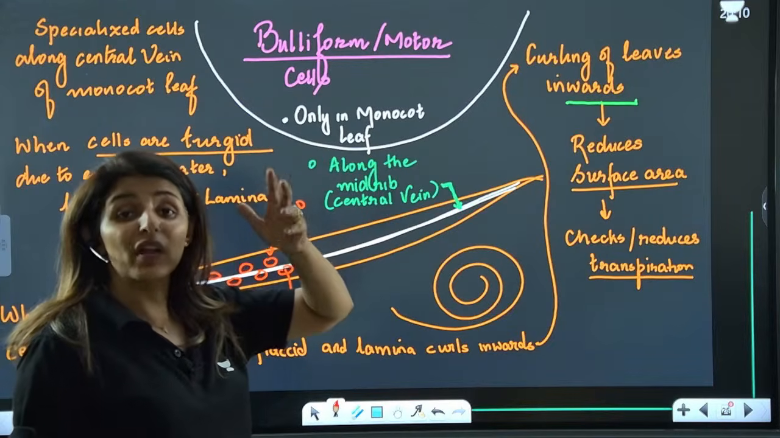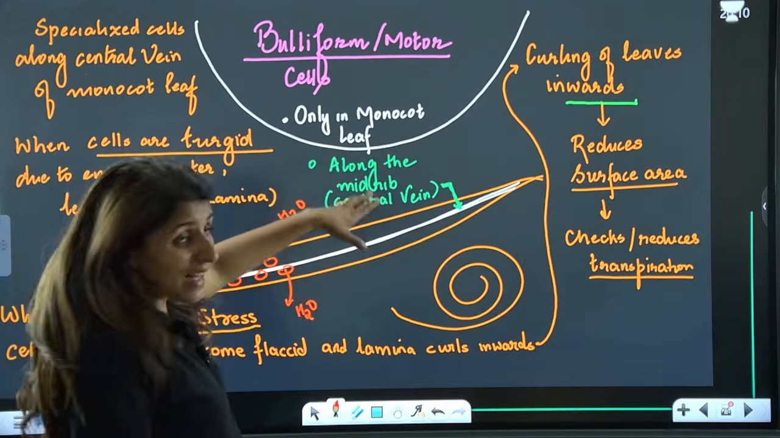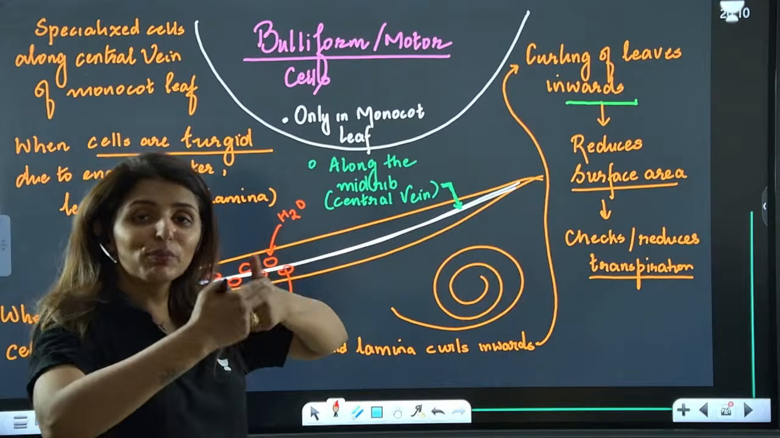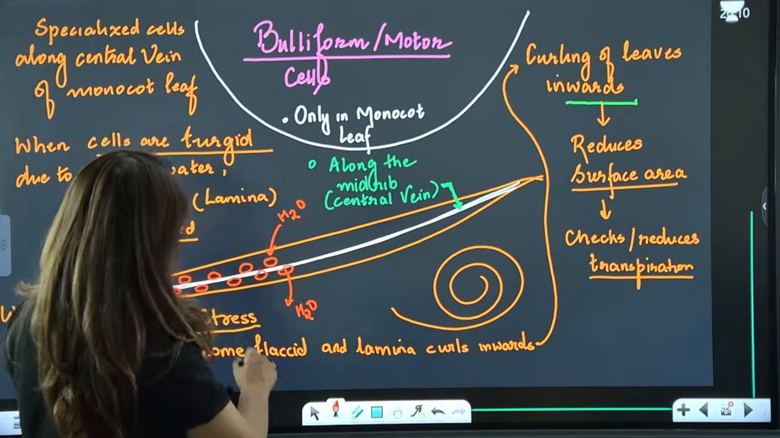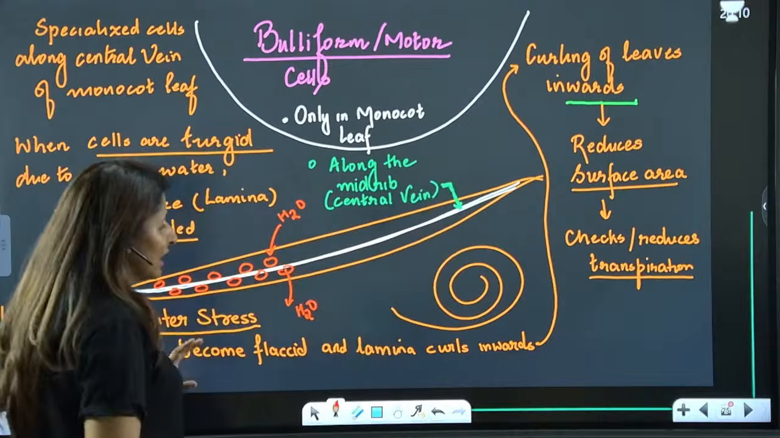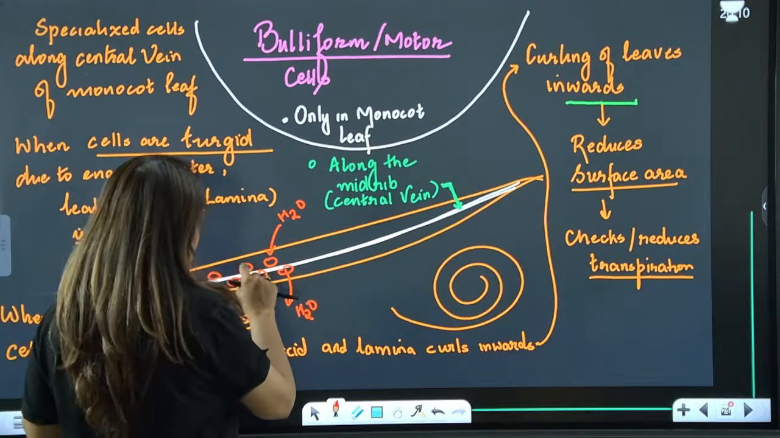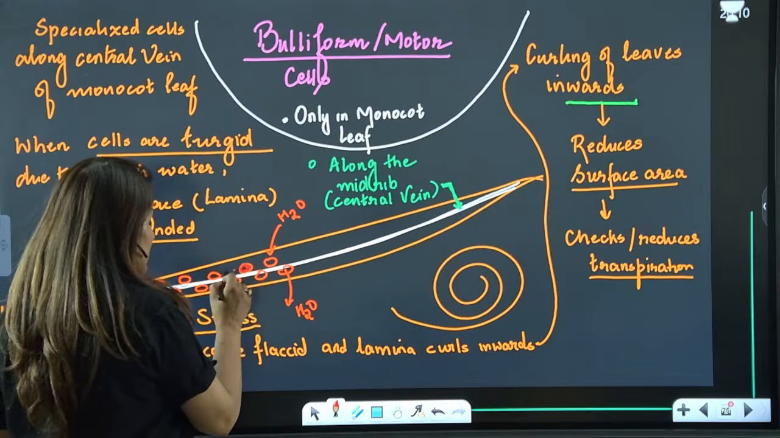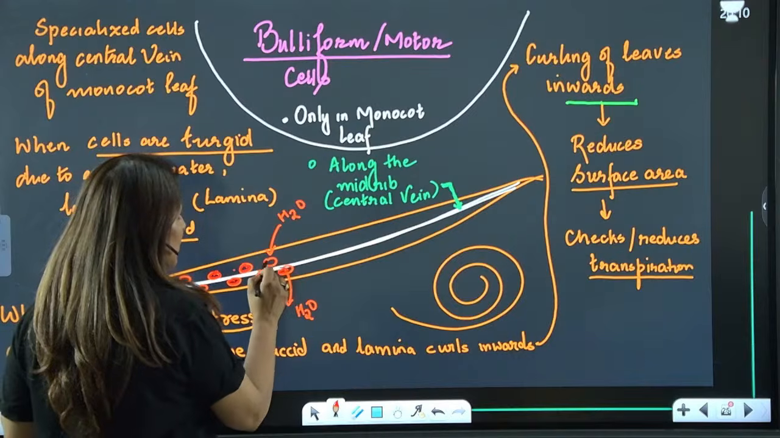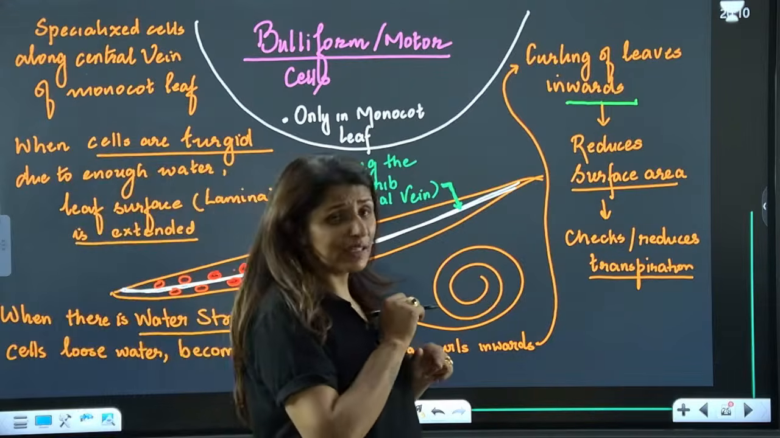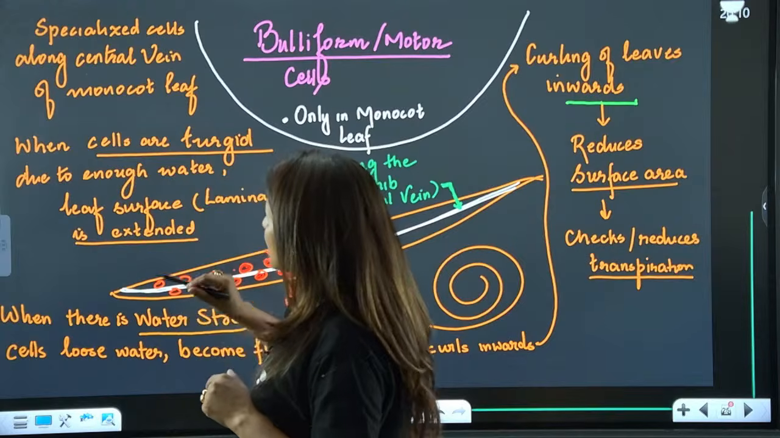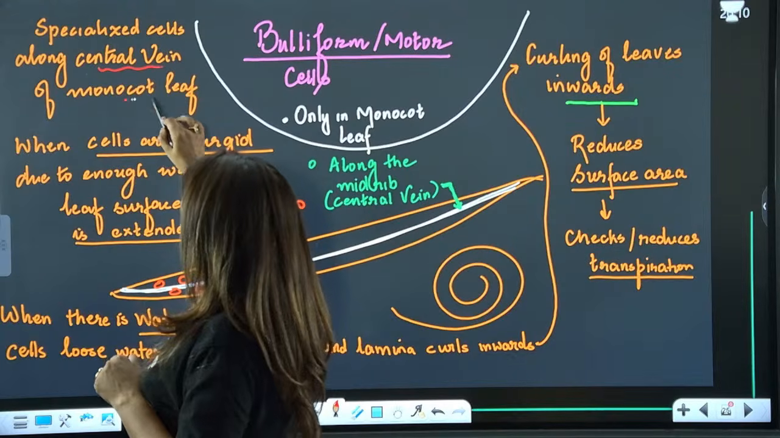Motor means something that moves. So these cells don't move, but they cause the movement of the leaf. They cause inward curling of the leaf. See, let's say this is an isobilateral leaf, and around the midrib, guys, there are these special cells present. These cells are called motor cells. These cells are specialized along the central vein of the monocot leaf.